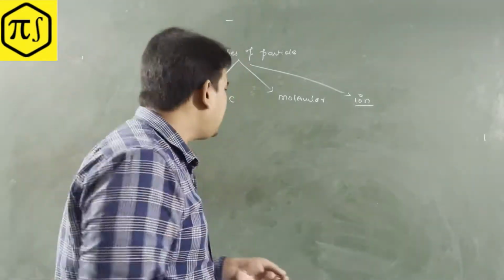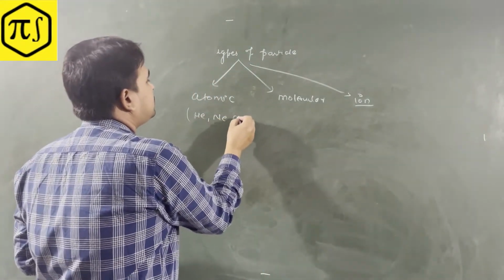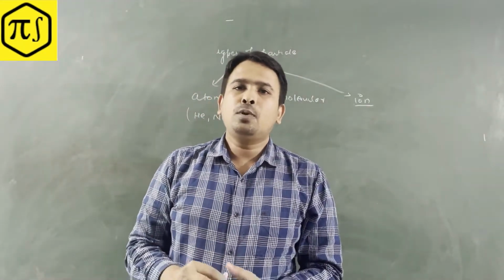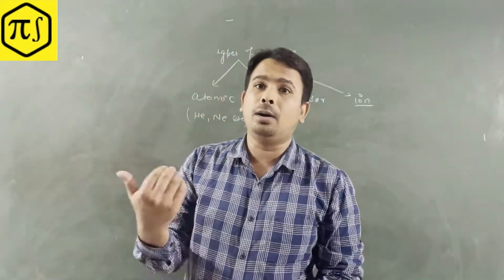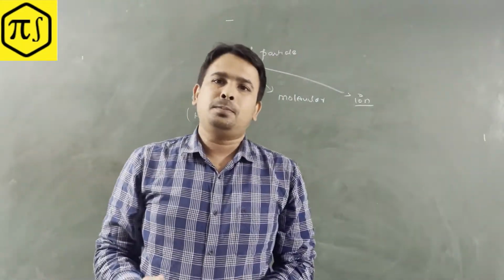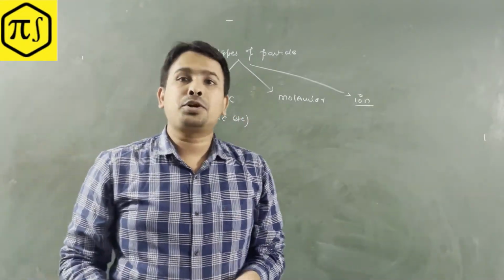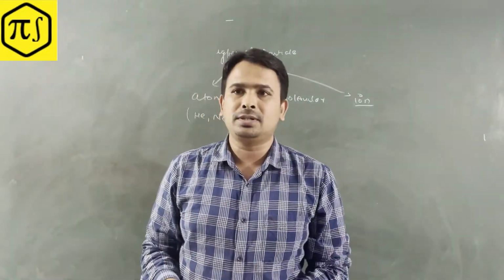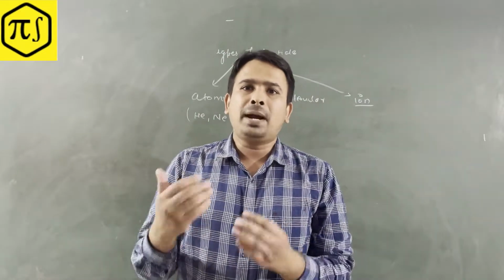So which type of substance has atomic particles? Let me tell you: helium or neon, those gases, those substances will have atomic particles. So I'll give you examples here, etc.